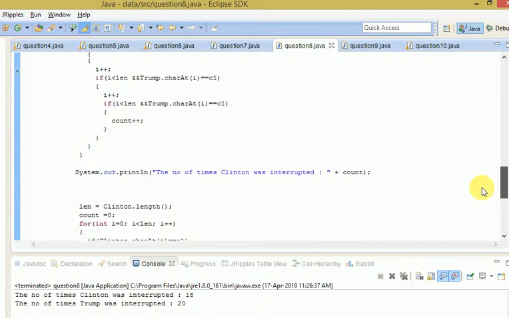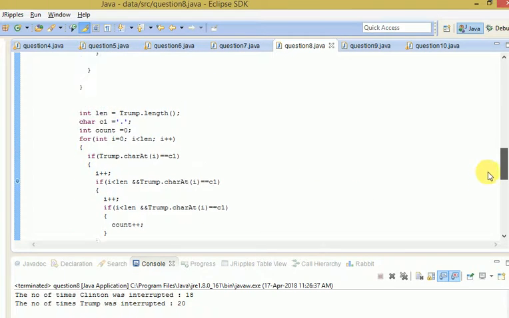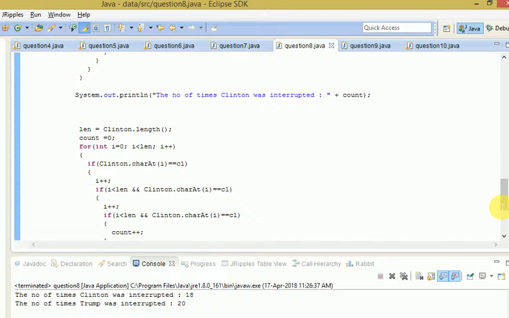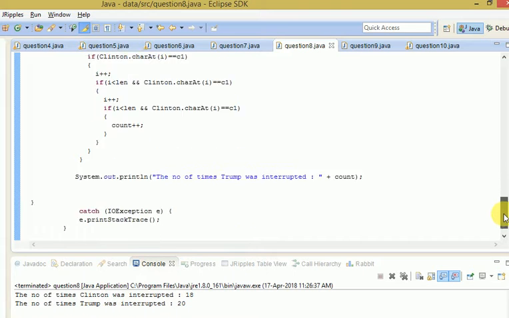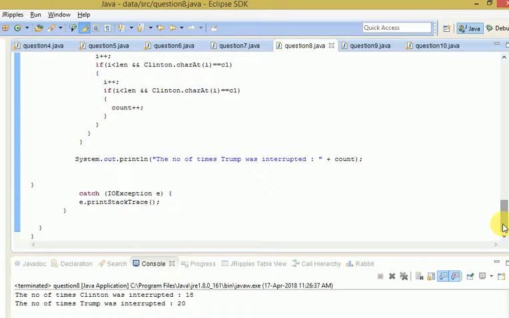Here, to find that out, we have used the caret function, and we used it to compare the character. What do we mean by caret function? If there is an array, and in that array there is a word called WORD, and if you print caret of I, then if I is 0, it takes the first letter of it, like W. That is how it will take and compare, and we got the output over here saying how many times Clinton and Trump interrupted.